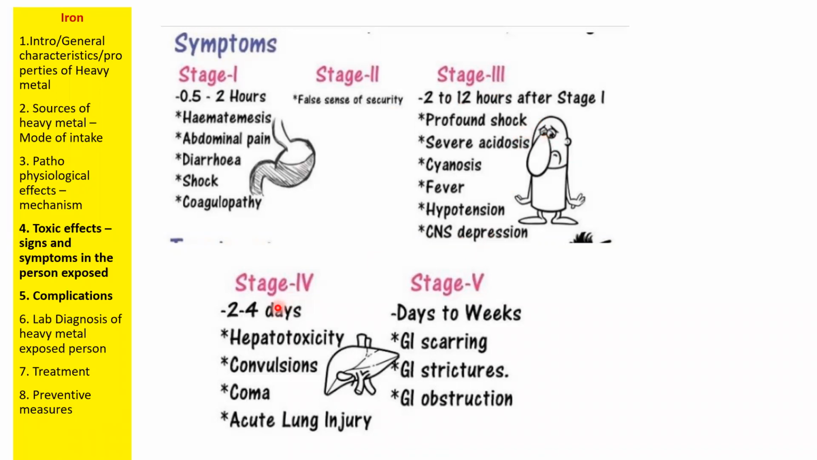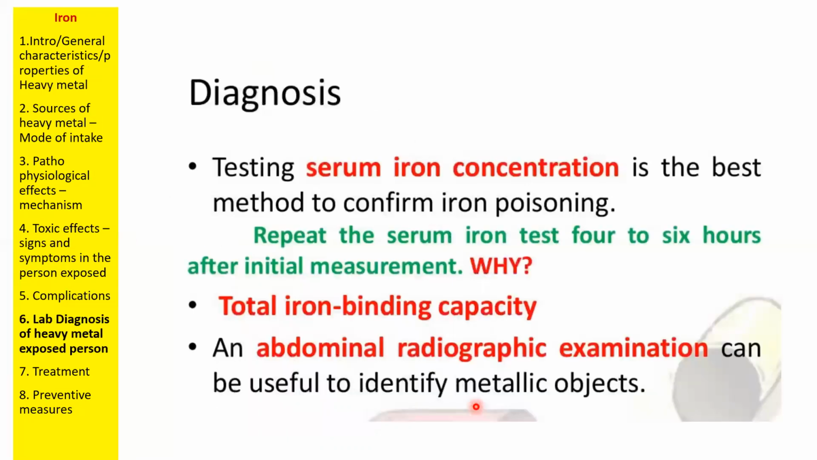Then in stage 4, within a day, you will get hepatotoxicity, liver damage, convulsions, coma, and acute lung injury can happen. And in stage 5, game over. We can say goodbye to the patient. That means there is a likelihood of death. There will be GI scarring, strictures, and GI obstruction that can be seen in a week of severe iron toxicity or chronic iron toxicity.